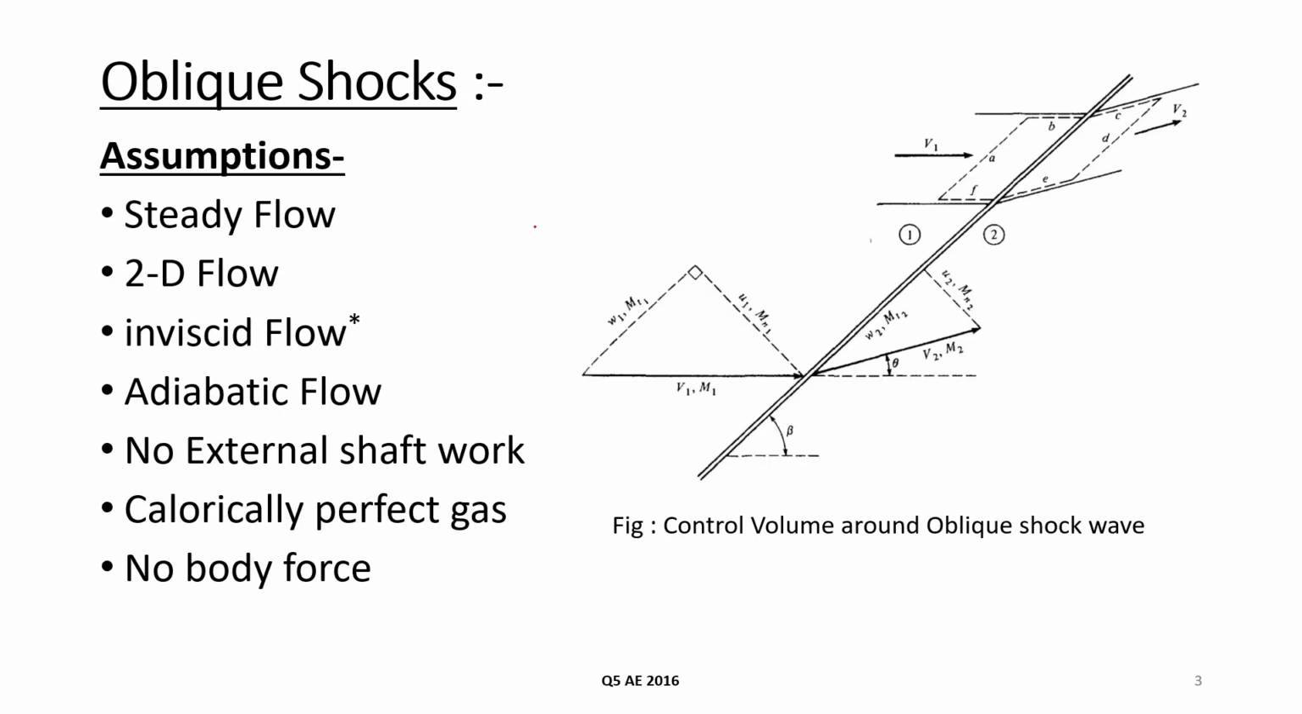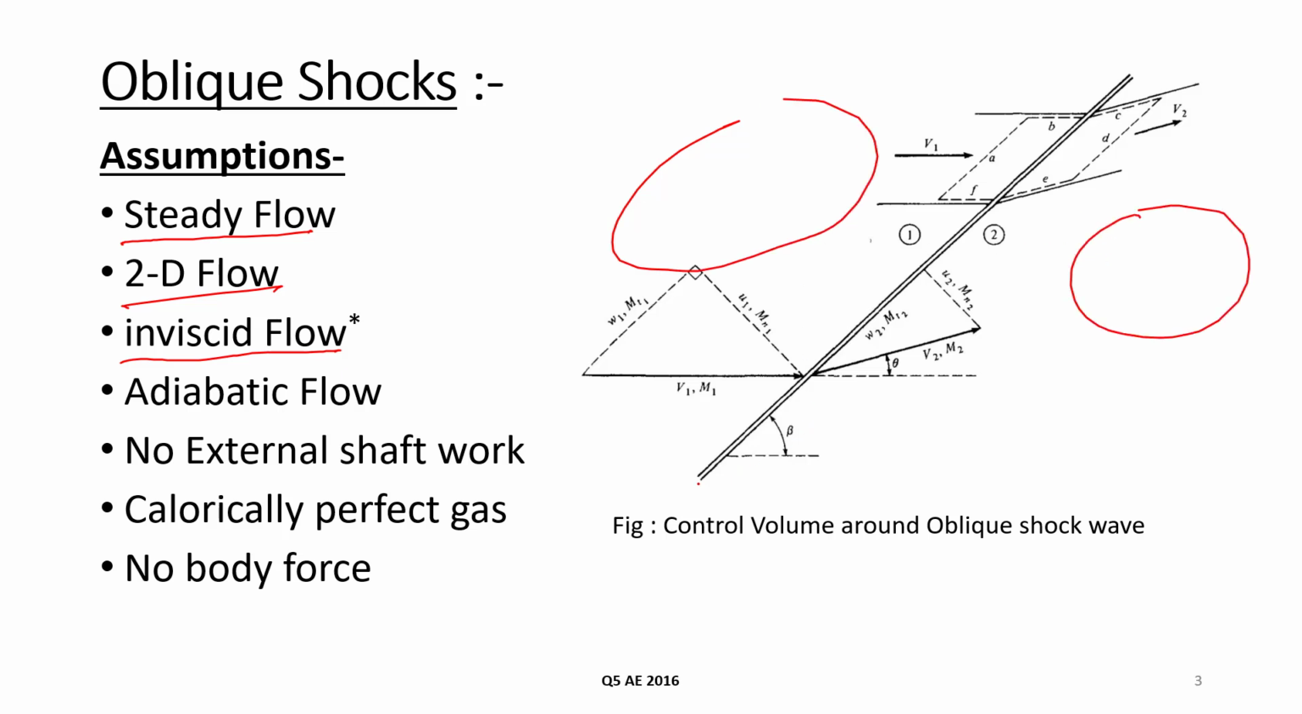So in oblique shock wave, we assume that the flow is steady, the flow is 2D, and the flow is inviscid only in the upstream and downstream parts of the flow. In between, across the oblique shock, the flow is highly viscous, so across the oblique shock wave the flow is not inviscid. The flow is also adiabatic, there is no external shaft work done, the gas is calorically perfect, and there is no body force. So here the deflection angle is theta and the shock angle is beta.